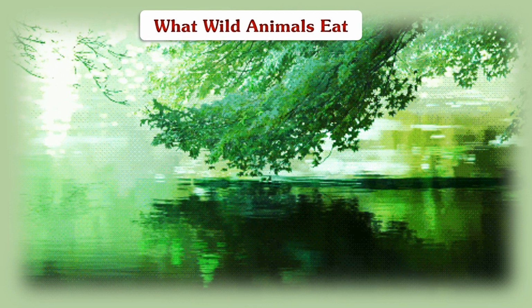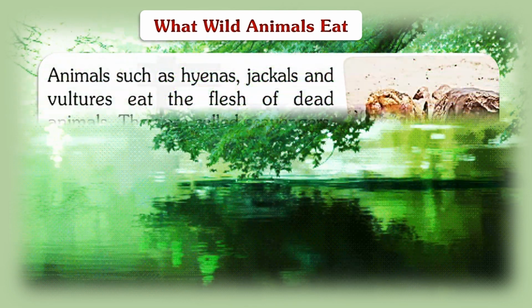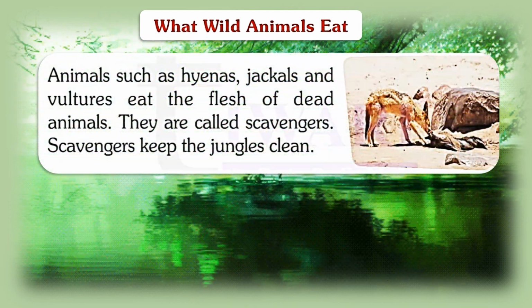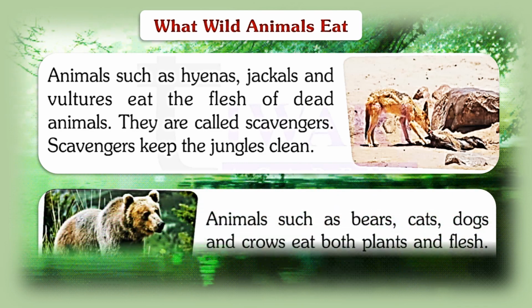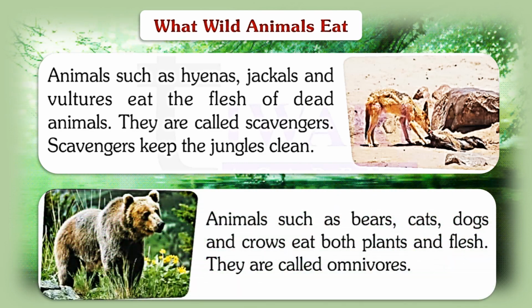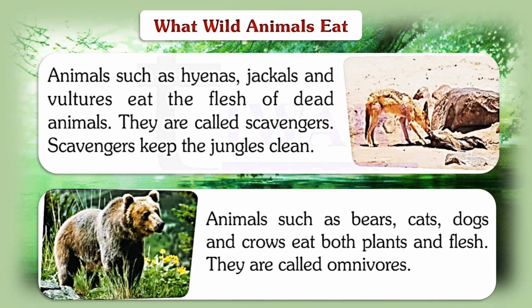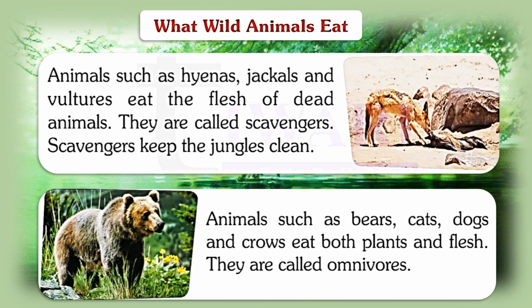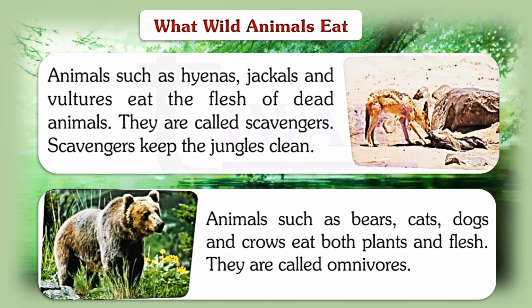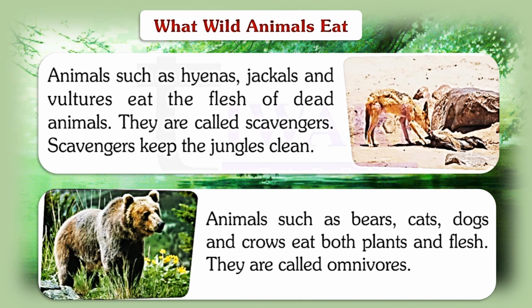What wild animals eat again? Let's see. Now here we are going to talk first about the scavengers. Animals such as hyenas, jackals and vultures eat the flesh of dead animals. They are called scavengers. Scavengers keep the jungle clean. And animals such as bears, cats, dogs and cows eat both plants and flesh. They are called omnivores.